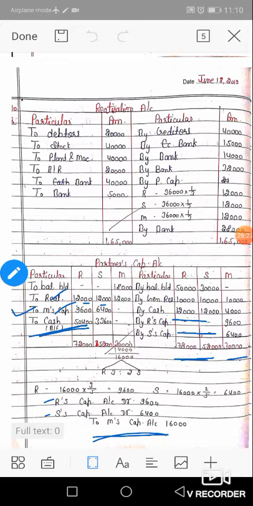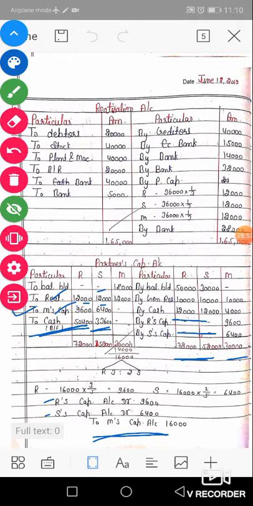In the case of Sham, the total of the credit side is 52: 30 plus 10 plus 12, 52. Minus 12 and 6,400, that is 18,400. So 52 minus 18,400, that is 33,600, is paid to him, and his account is also closed. So credit balance minus debit balance, and the balancing figure is transferred to cash, and these accounts are permanently closed at the time of dissolution.